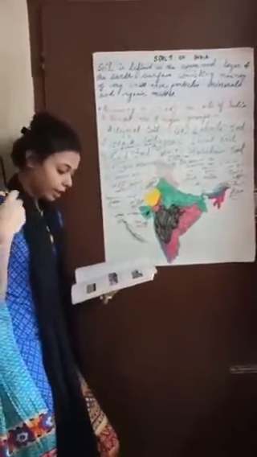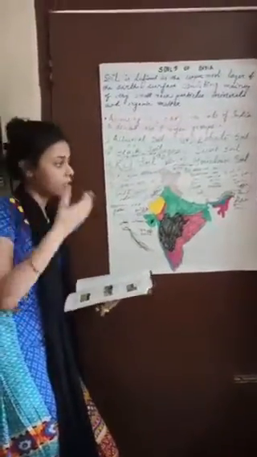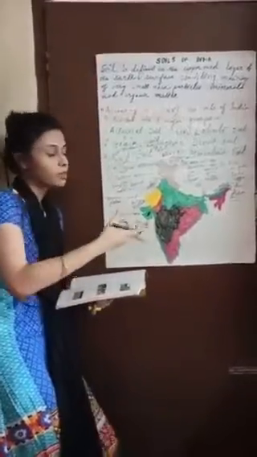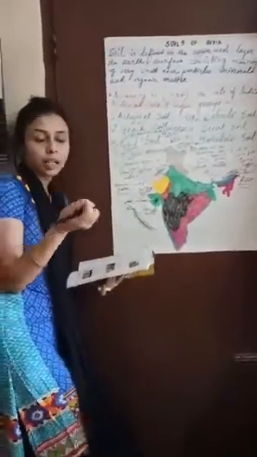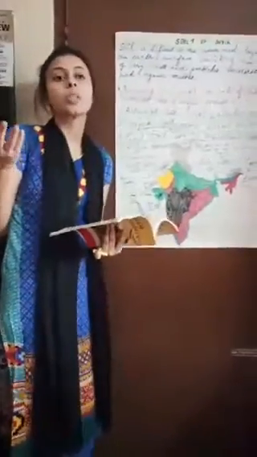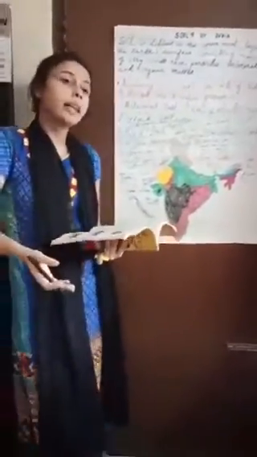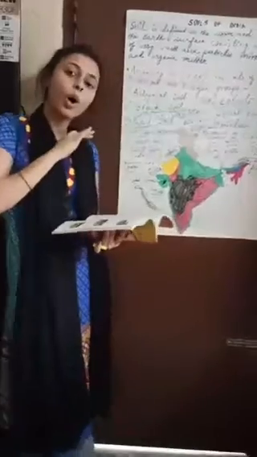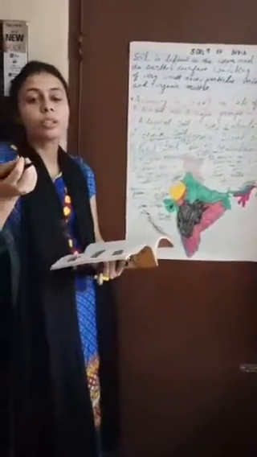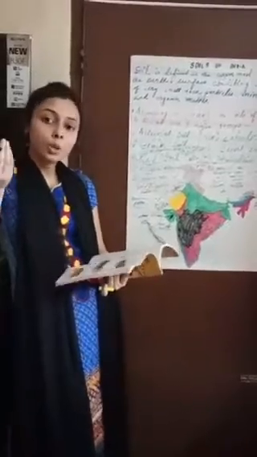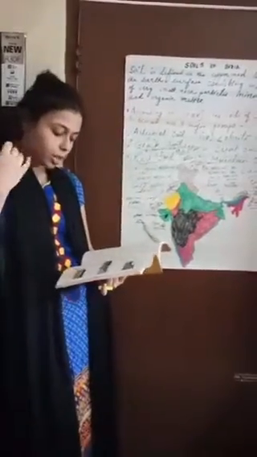Then we have overgrazing. Overgrazing means these open lands which consist of grass. Grazing animals like cows, cattle, and goats go there and eat up all the grasses and the small bushes, leading to the soil becoming loose and ultimately soil erosion occurring.